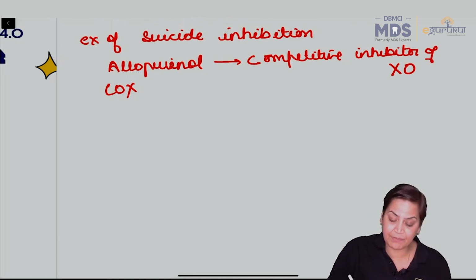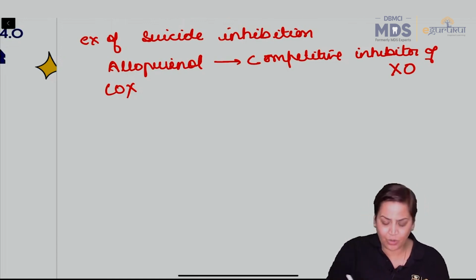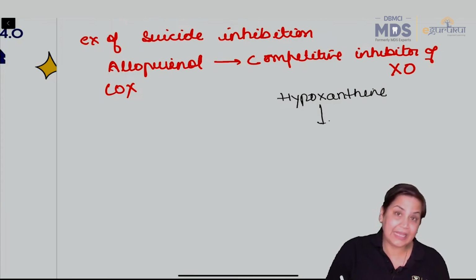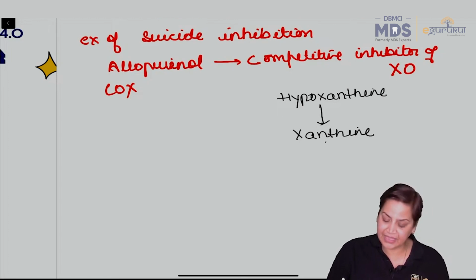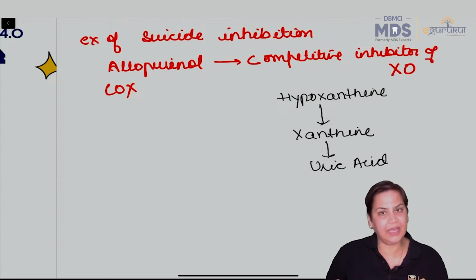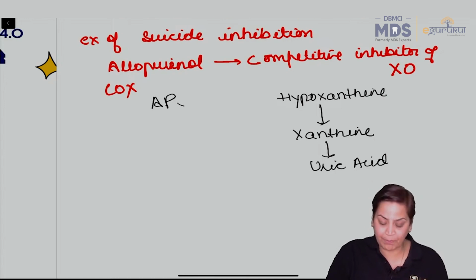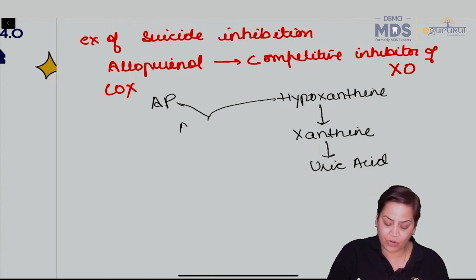Why is it an example of suicide? Because just recall the reaction, recall करो reaction तो उसमें क्या होता है, ये जो hypoxanthine है, ठीक है ना, hypoxanthine is converted into xanthine and xanthine is converted into uric acid. ठीक है, अब ये जो एलोप्यूरिनॉल है, when it is given, allopurinol binds with hypoxanthine forming allopurinol-hypoxanthine and allopurinol-xanthine.